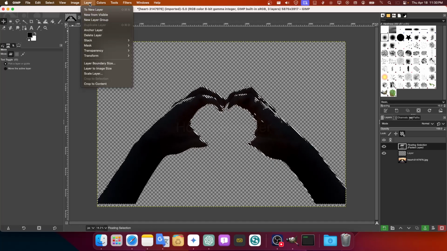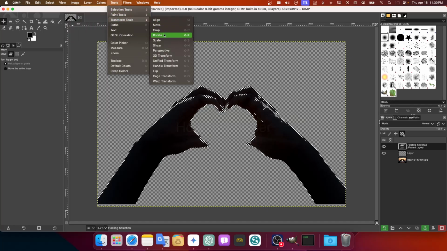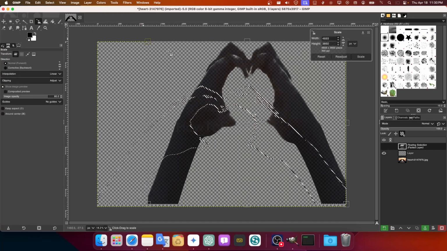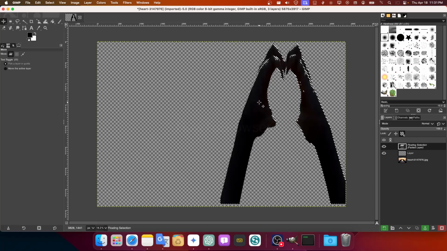I can now go to Transform and maybe scale this selection we have here, like this. So that's basically how you can crop a selection and paste it in a different layer. But what if you want to change the color?